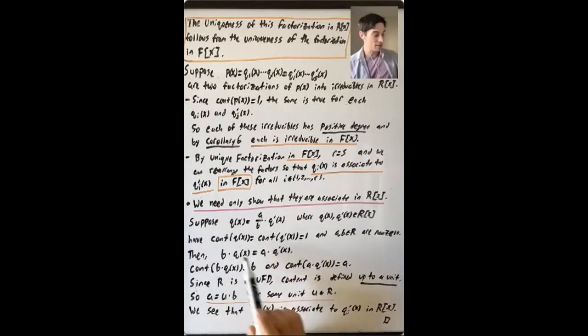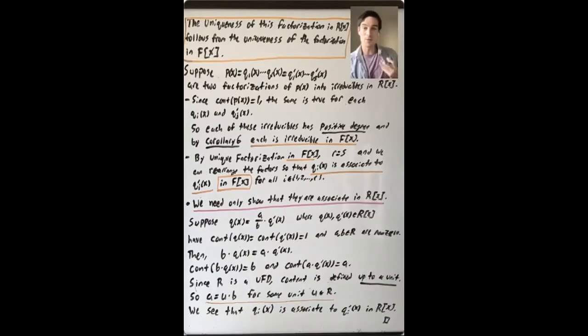And now we have this equality of these polynomials. So the GCD of the coefficients of these two polynomials has to be the same. And the content on the left-hand side is B, and the content on the right-hand side is A. And OK, so this doesn't mean that A is equal to B, right? R is a UFD. Content is only well-defined up to a unit. So this doesn't mean A is equal to B, but it does mean that A is equal to some unit in R times B. So remember, a greatest common divisor is only defined up to a unit in the ring.